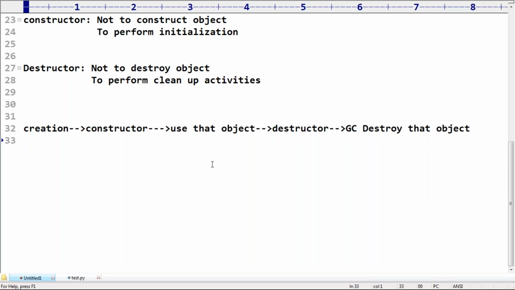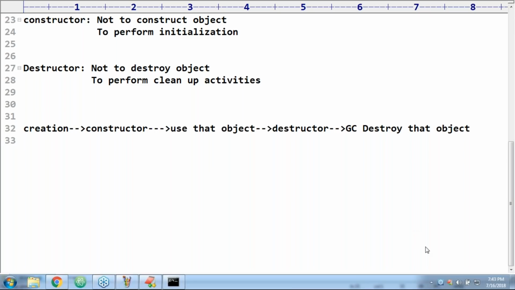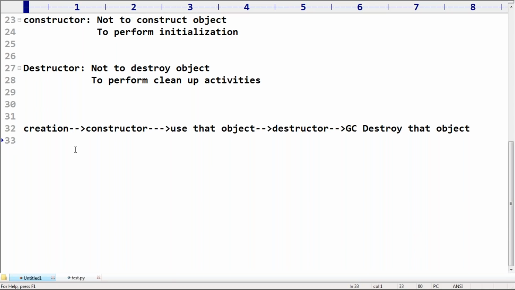Okay, then immediately you ask, sir, what is the difference between destructor and finalize? I didn't get you. Final or finalize? Because in Python, the word final is not there. Finalize? Are you talking about finalize in Java? Yes? Good. Sir, in Java, we are using the word finalize, but in Python, we are using the word destructor. No difference at all. Same as the finalize method in Java. Here we are using the word destructor.